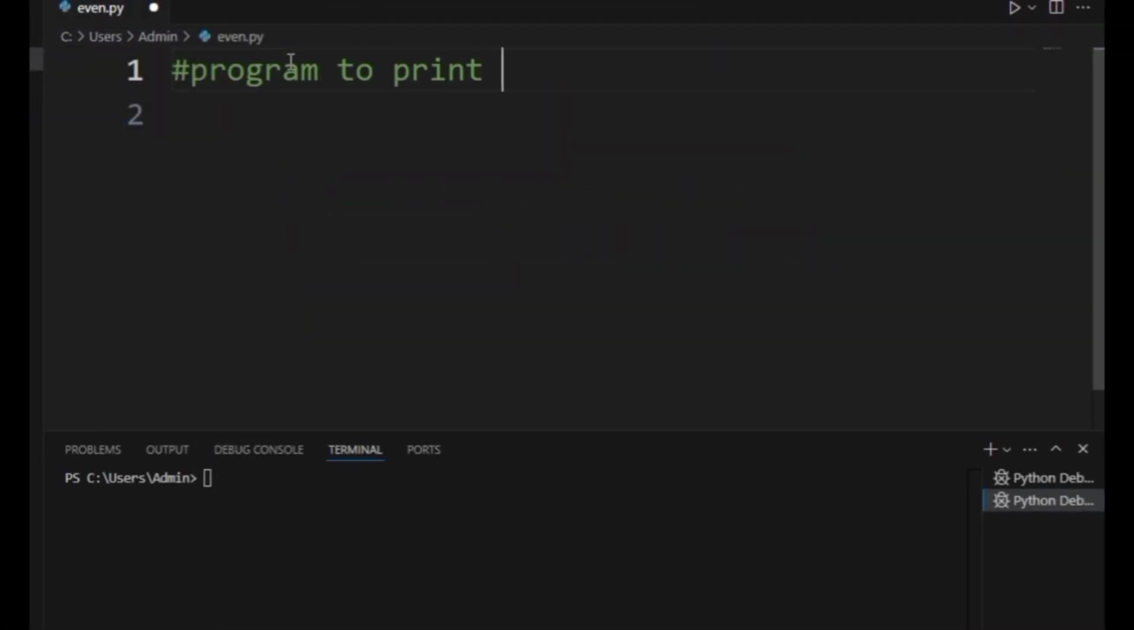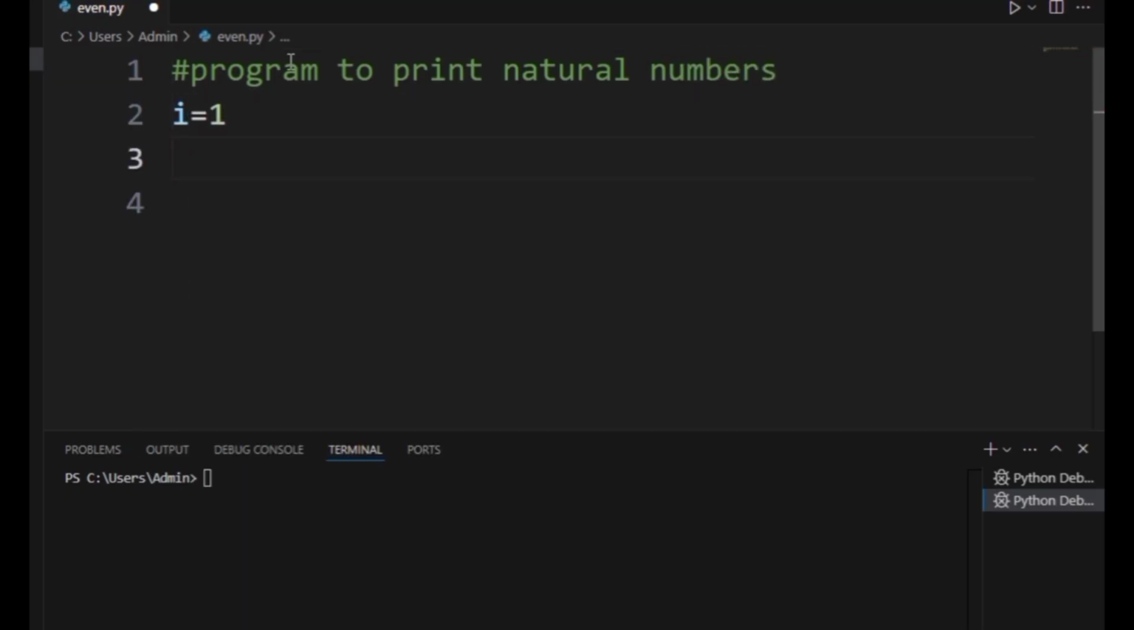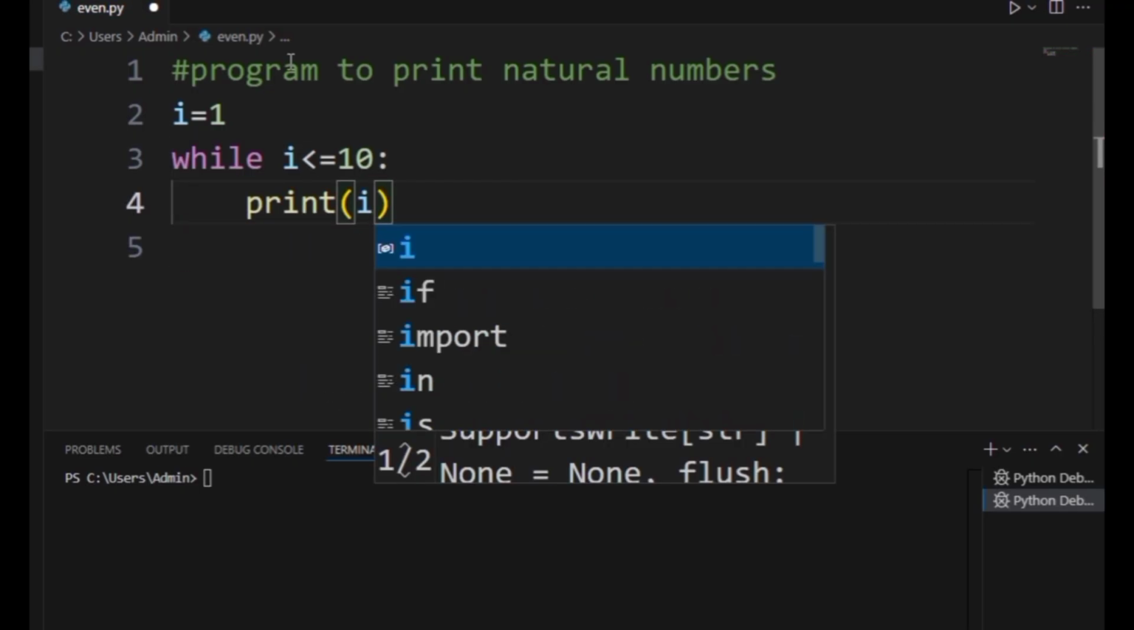So program to print natural numbers. This time I will use a while loop. Okay. Previously we have used a for loop. So in this program, let us learn how we can write the while loop also. For that, to print the natural numbers, at first I will write the initial value i equals to 1 and the condition, suppose i less than or equals to 10, so that I can print the values from 1 to 10.